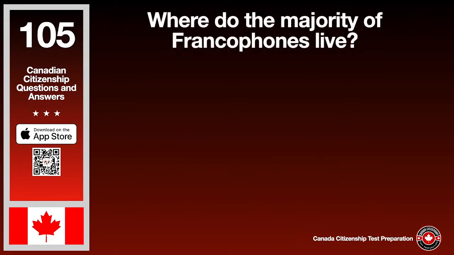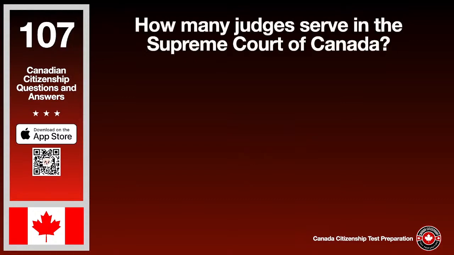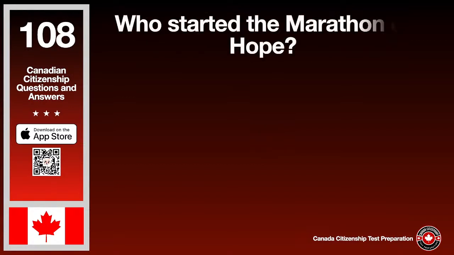Where do the majority of Francophones live? The answer is Quebec. What percentage of Aboriginal people are First Nations? The answer is 65%. How many judges serve in the Supreme Court of Canada? The answer is 9. Who started the Marathon of Hope? The answer is Terry Fox.